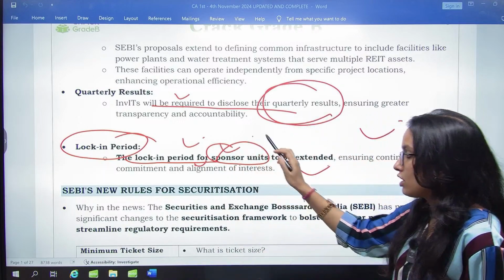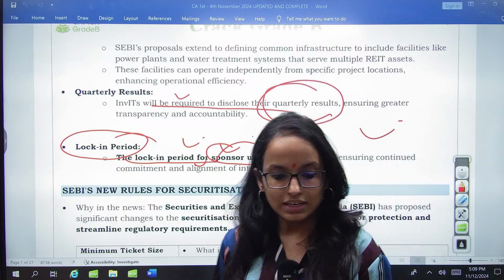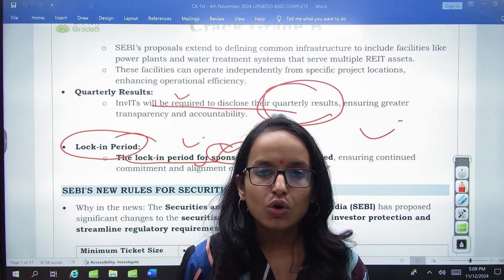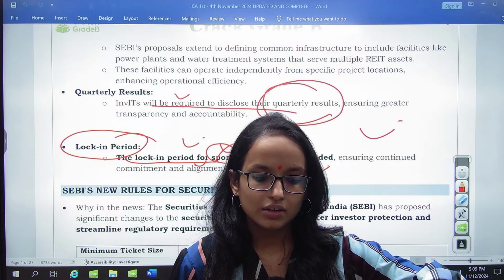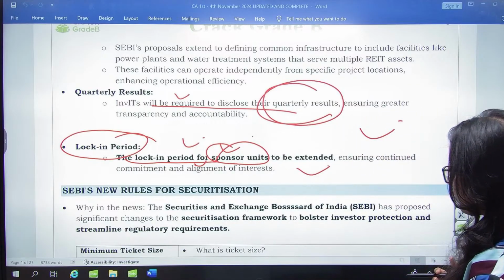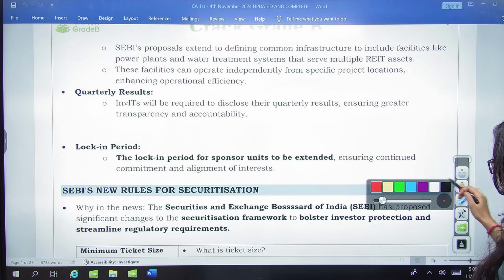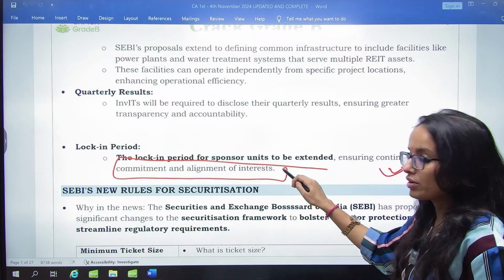Sponsors of these REITs and InvITs are basically the entities who manage this entire investment vehicle, right? So these sponsors should have a lock-in period which has to be extended according to the guideline.